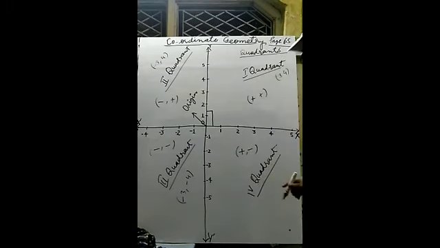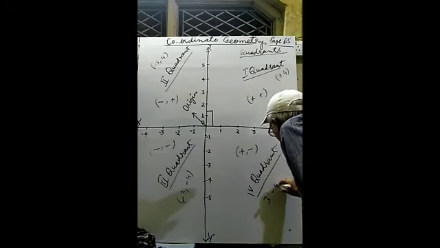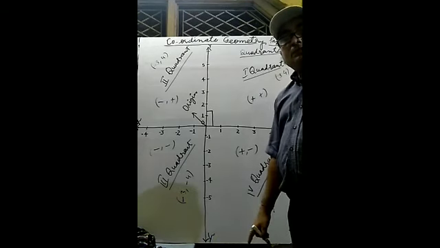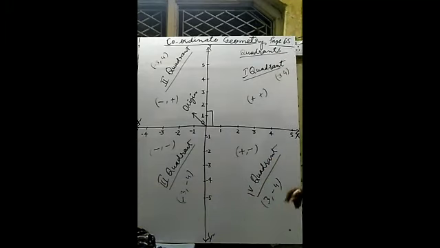For example, suppose the point (3, -4) is given and someone asks which quadrant this point belongs to. What will be your answer? You have to respond that the first value is positive and the second value is negative. If the first one is positive and the second one is negative, it is an element of the fourth quadrant. Once again, if the first one is positive and the second one is also positive, that ordered pair will belong to the first quadrant.